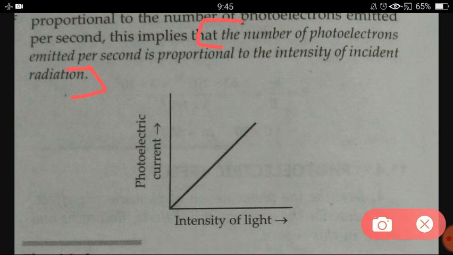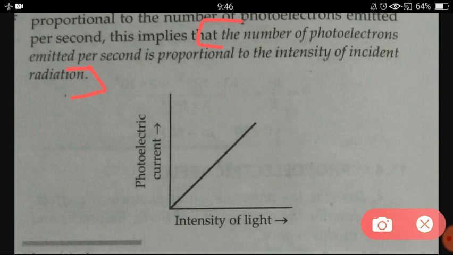See, what does intensity mean? Intensity of a light ray means how many photon particles are present in the light ray. Suppose in a light ray 10 photons are present, and they all have sufficient frequency, that is the condition I am talking about.